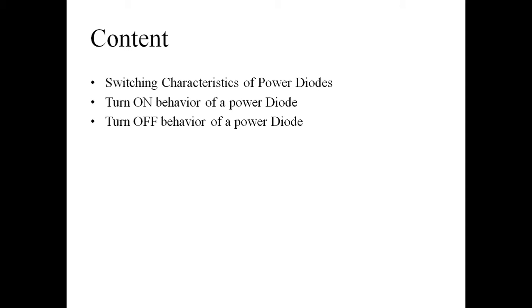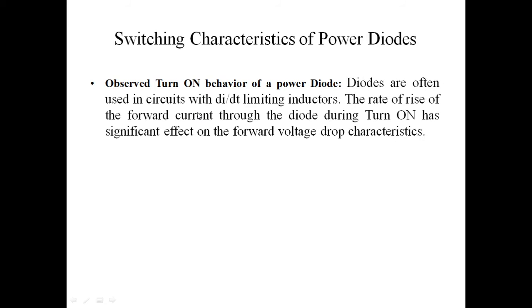Therefore every switching of a diode is associated with some energy loss, and at high switching frequency this may contribute significantly to the overall power loss in the diode. So basically the switching characteristic covers two points: over voltage and over current at different points in the circuit, and simultaneous voltage and current causing power loss. First we go through the turn on behavior of power diodes.